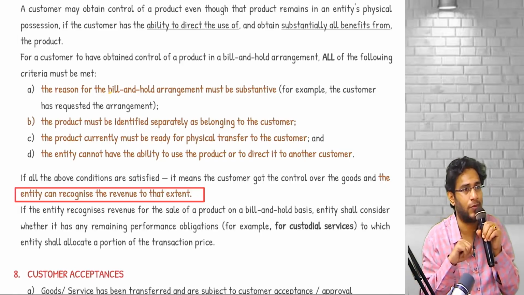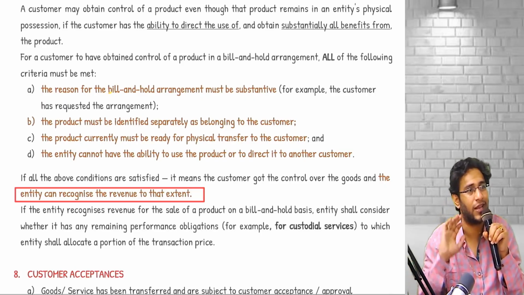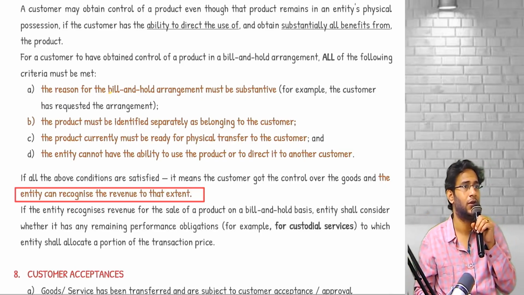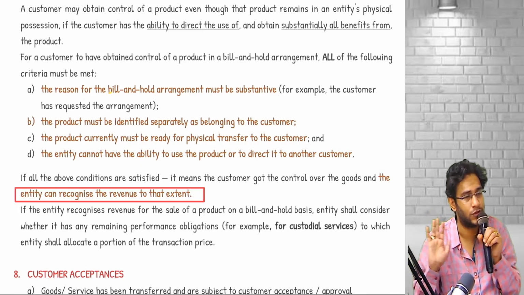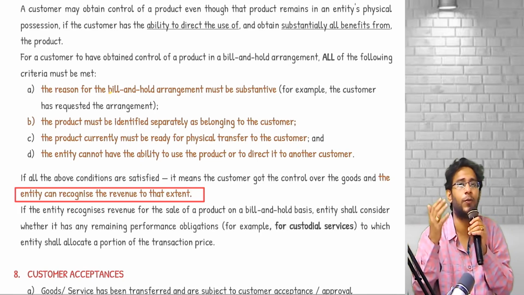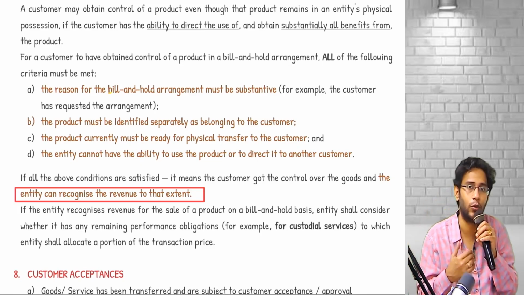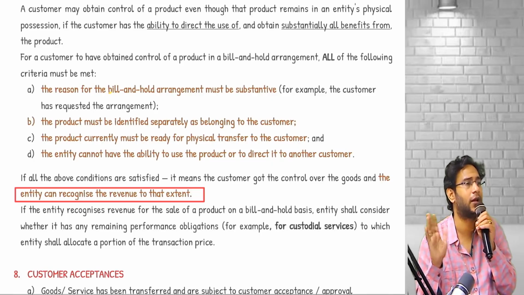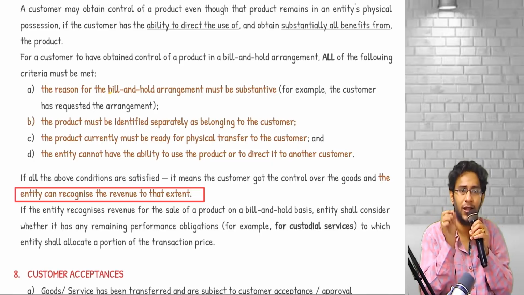Suppose some other customer comes and says, sir, give me these goods, and we say, our customer again will take them. No, we cannot do that. You should not be playing with these goods. You just have to keep them aside. If all these points are satisfied, the standard says control over the goods is transferred to the customer. Happily recognize revenue. Clear? In this, one more small issue is there.